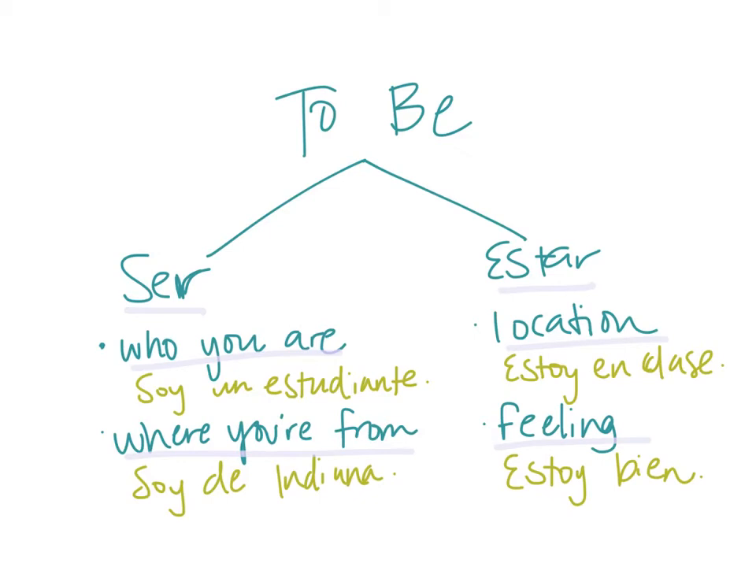I've heard one Spanish teacher say it like this before for kind of a catchphrase. Twinkle, twinkle, use a star. How you feel and where you are. Okay? That's just a little catchphrase. Or you can just remember ser is who you are, where you're from, and estar is location and feeling. So let's go ahead and look at a couple of examples.